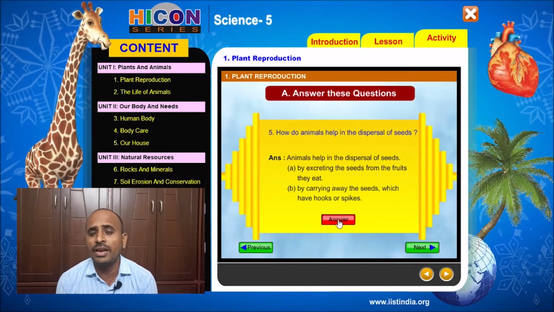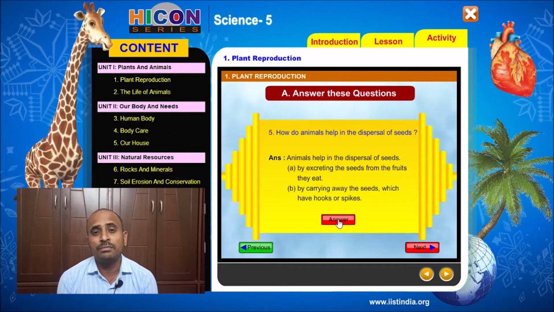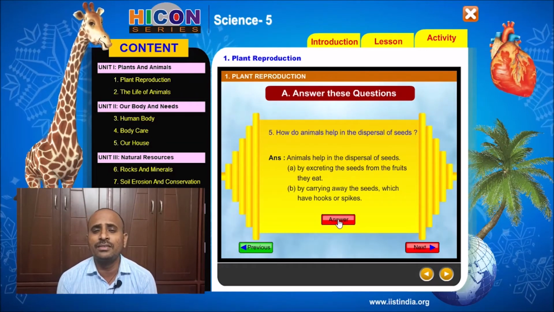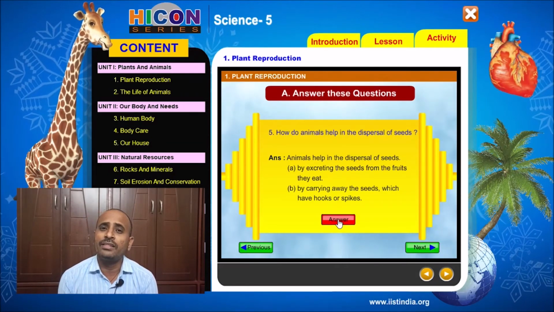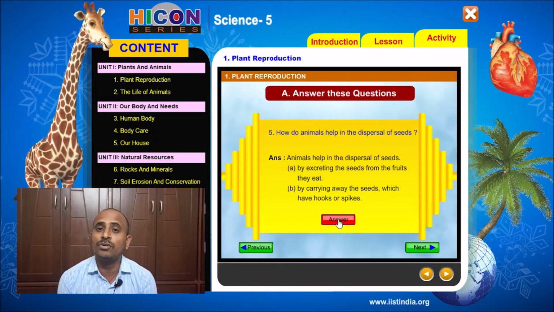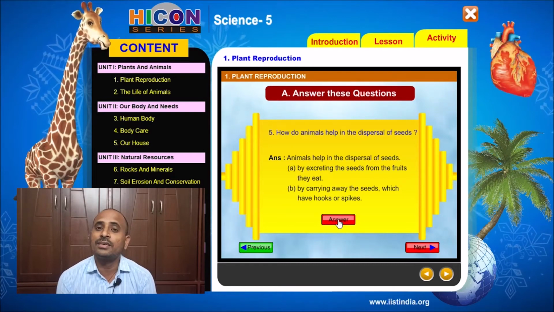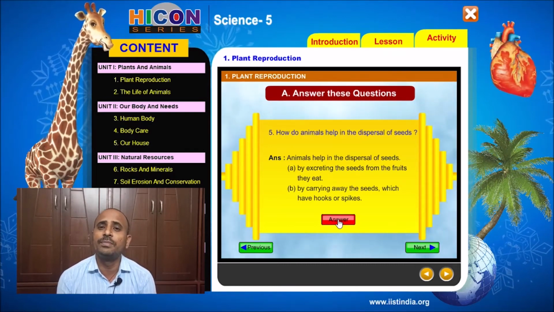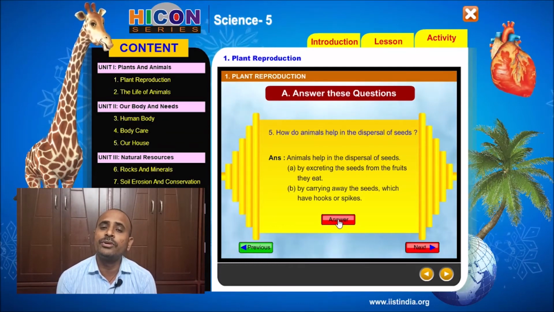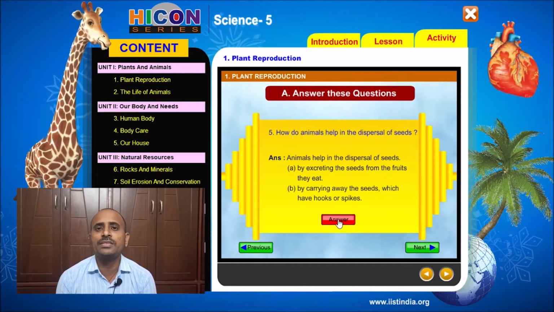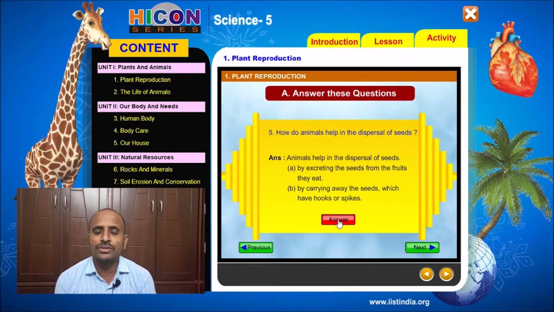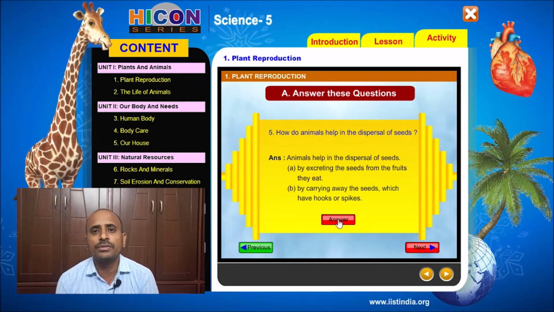And some animals like monkeys, birds, crows and squirrels eat some fruits, and they do not digest the seed present in the fruit, and the seeds will come out through their excreta. This excretion will take place at distant places from the mother plant. Then there the seeds will grow into new plants. So in this way, animals help in the dispersal of seeds. So children, note down this question and answer in your notebook.